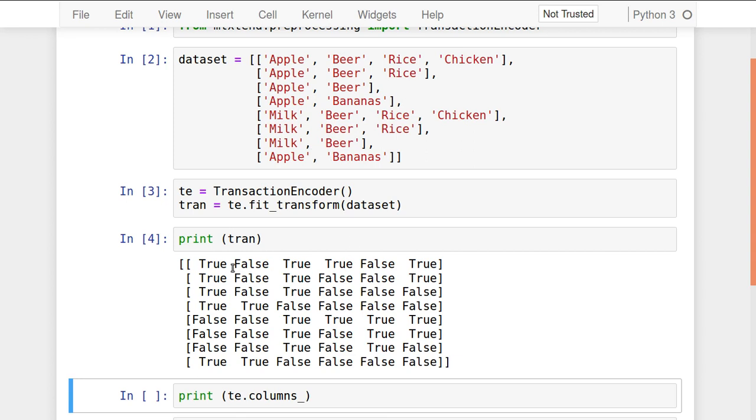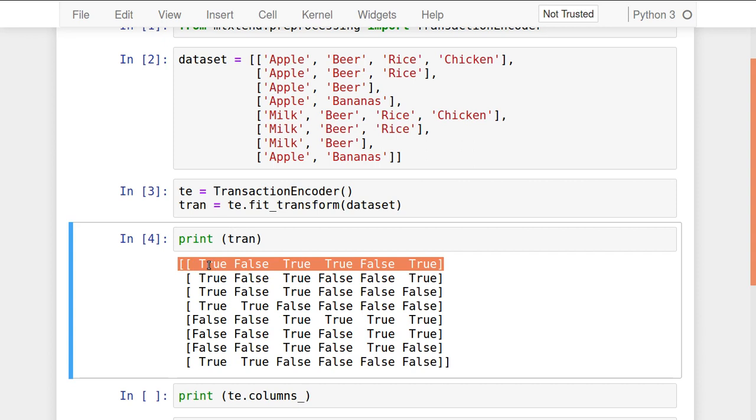Correct. So these are the columns, which are represented in alphabetical order. See, first transaction. This is apple's column. Is apple taken? Yes. This is bananas column. Is it taken here? No. This is beer's column. Taken? True. And this is chicken's column. Taken? Yes. And this is the milk column. This is false. Milk is not taken. And the last, according to alphabet, is rice.